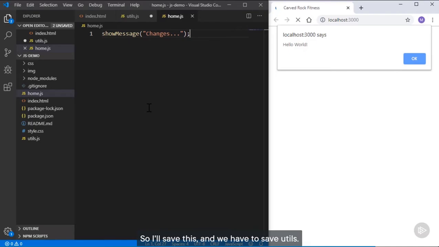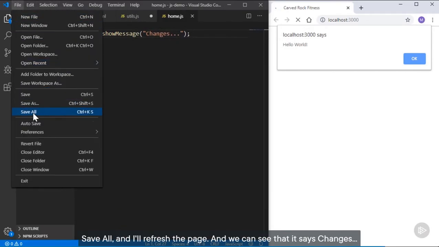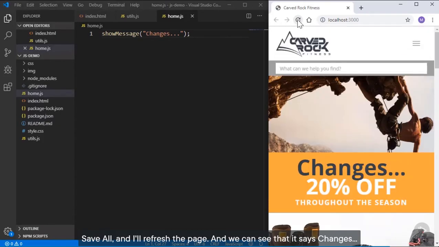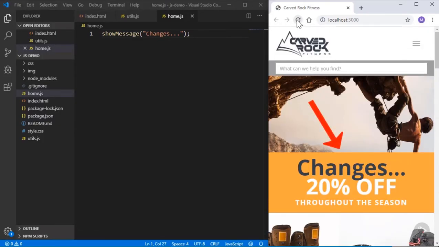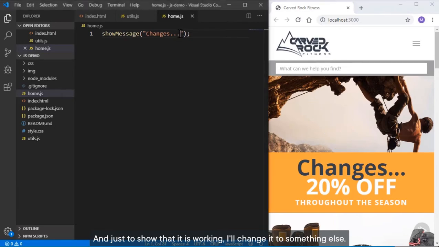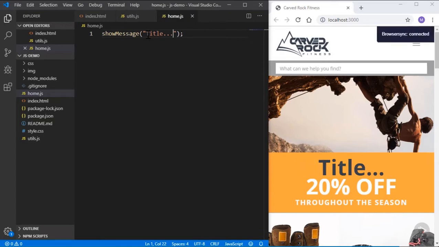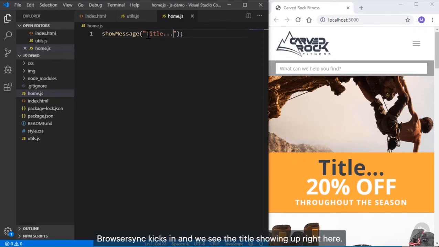So I'll save this. And we have to save utils. You can tell by the circle right here, it needs to be saved. I can go to File, Save All. And I'll refresh the page. And we can see that it says changes. And just to show that it is working, I'll change it to something else. I'll change it to title and save it. And as soon as I save it, Browser Sync kicks in and we see the title showing up right here.